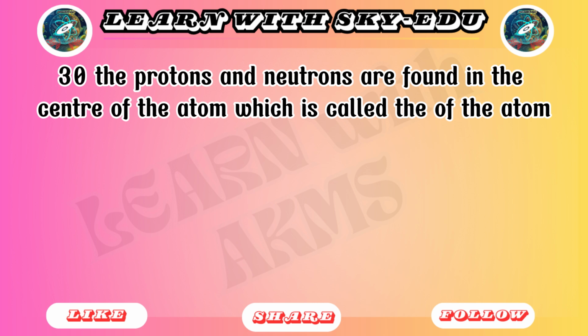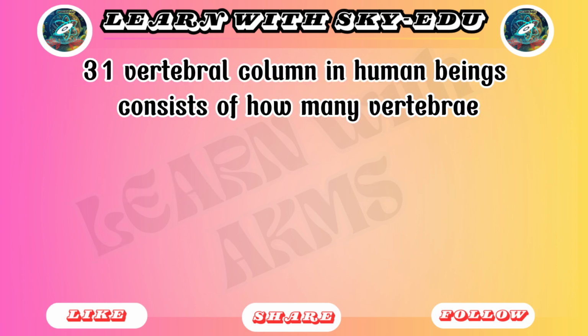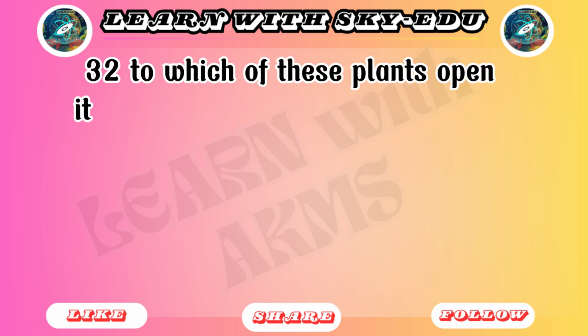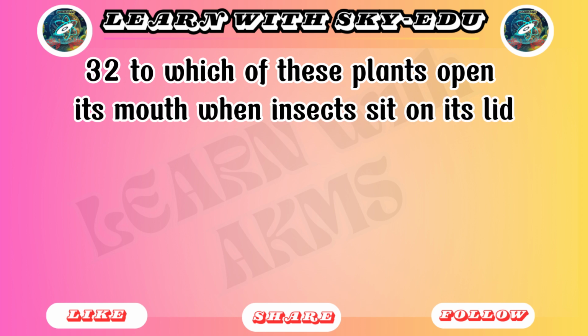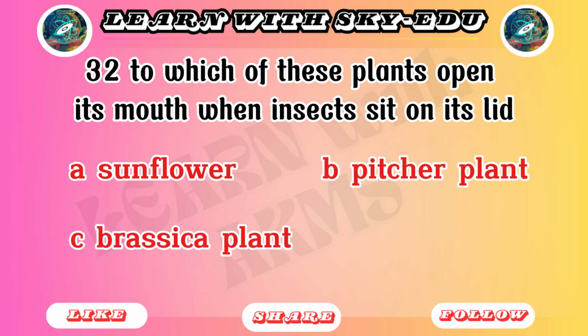30. The protons and neutrons are found in the center of the atom, which is called the of the atom. A. Nucleus. B. Headquarters. C. Hub. D. None of these. 31. Vertebral column in human beings consists of how many vertebrae? A. 5. B. 10. C. 12. D. 33. 32. Which of these plants opens its mouth when insects sit on its lid? A. Sunflower. B. Pitcher plant. C. Brassica plant. D. None of these.